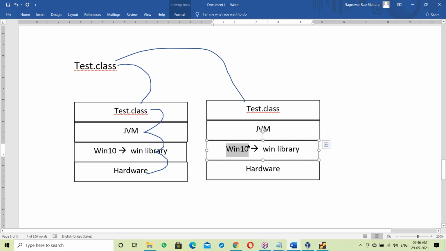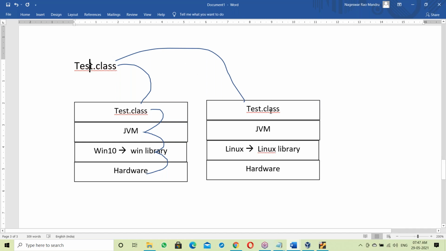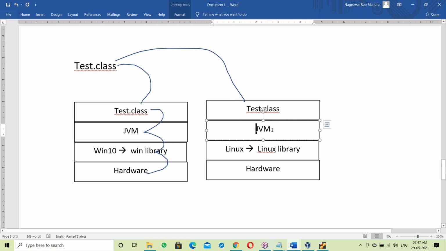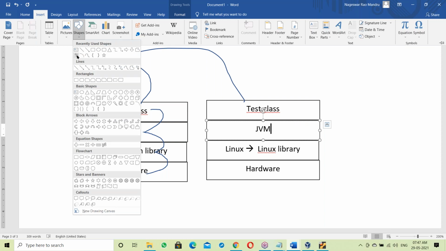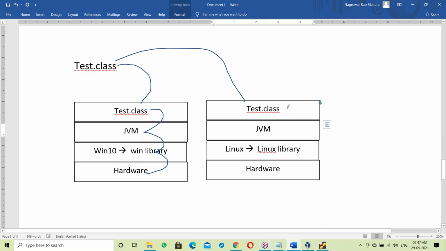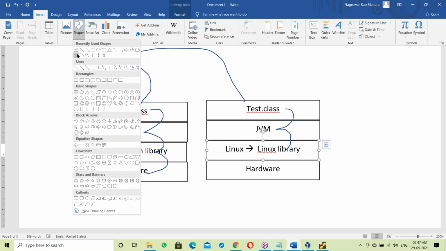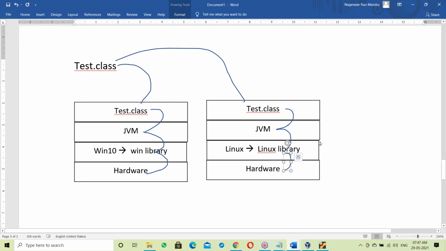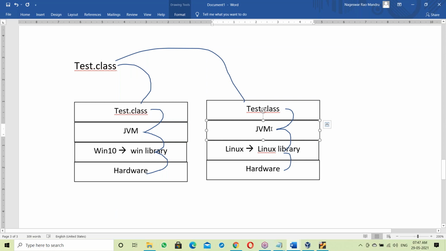Linux has its own Linux library. The Test.class file moves on to the Linux platform, and on the Linux platform there is a Linux JVM. That Linux JVM takes the Test.class file and links it to the Linux library. Once linked with the Linux library, execution starts and it communicates with the hardware components. So the JVM takes care of linking here.